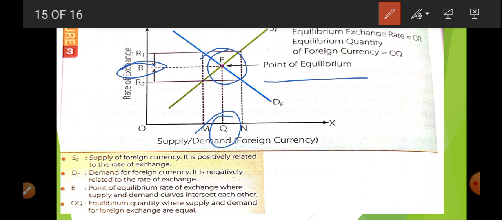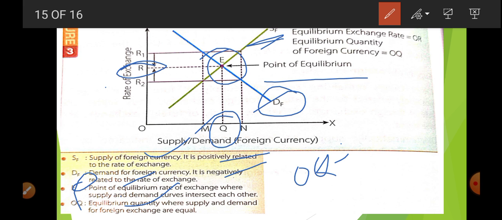SF is showing the supply of foreign currency, there is a positive relation. DF, that is, demand of foreign currency, has a negative relation with the foreign exchange rate. E is the point of equilibrium. OQ is the equilibrium quantity. Why equilibrium quantity? Because at OQ, demand of foreign currency is equal to supply of foreign currency.